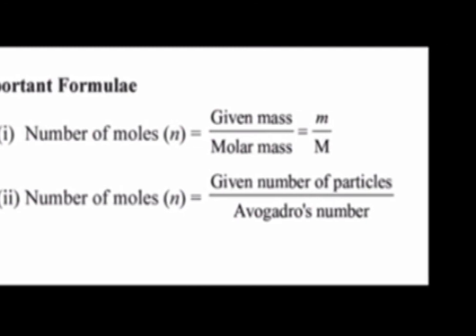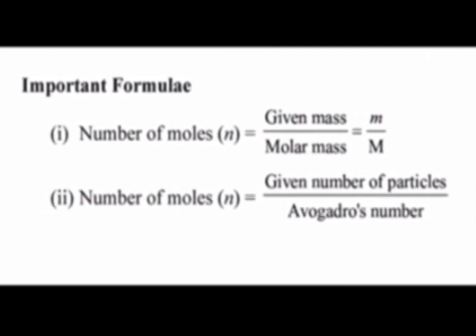Then a very important formula from this chapter: how to find out the number of moles. The number of moles is indicated by n, which equals given mass m divided by molar mass M, and also equals given number of particles divided by the Avogadro number. This is a very important formula from this chapter. So all students should write this note in your notebook.